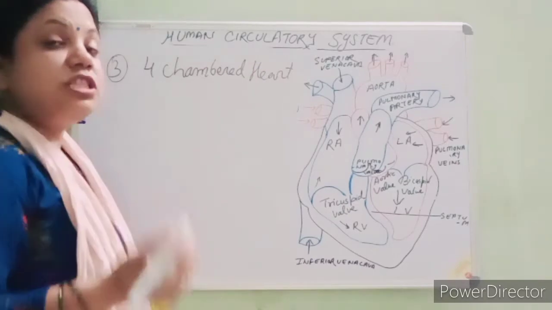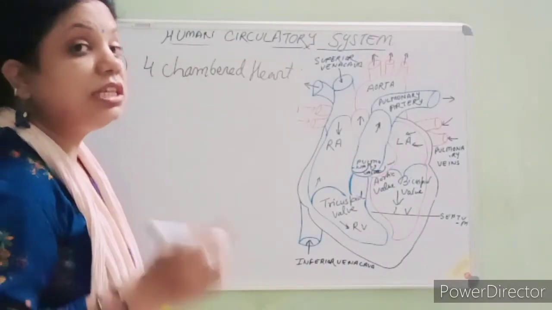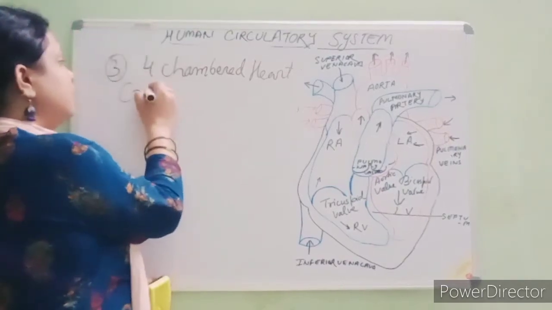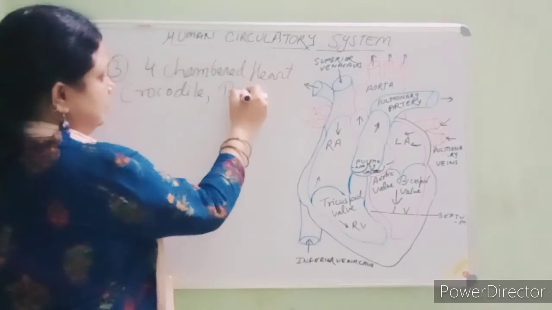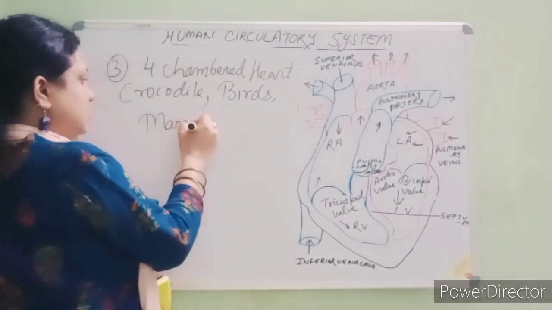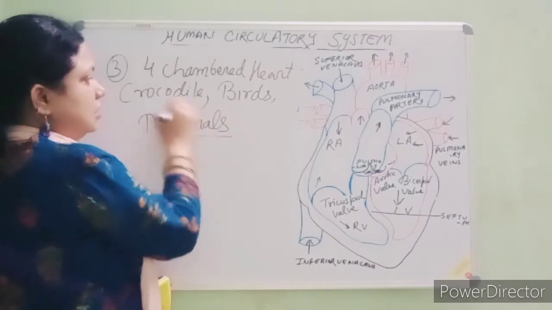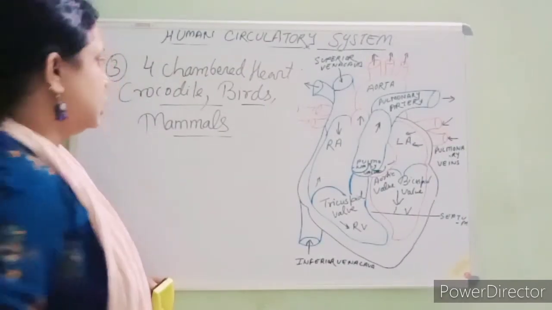Okay, the four-chambered heart, students, is basically present in crocodiles, birds and mammals. Clear? And we also have a four-chambered heart.